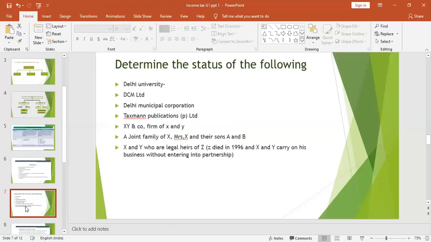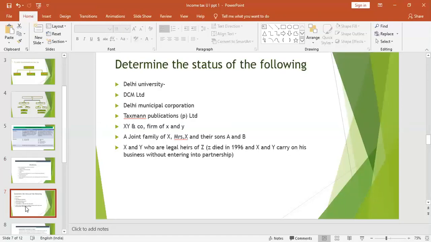Taxman Publication Private Limited, again a limited company. Then firm of X and Y company is a partnership firm. A joint family of X, Mrs. X and their sons A and B, they are called what? Hindu undivided family.